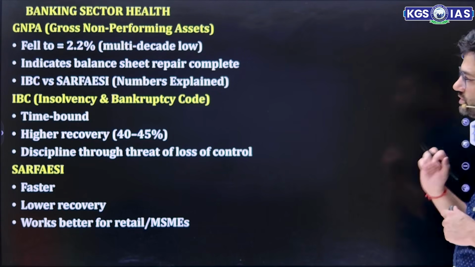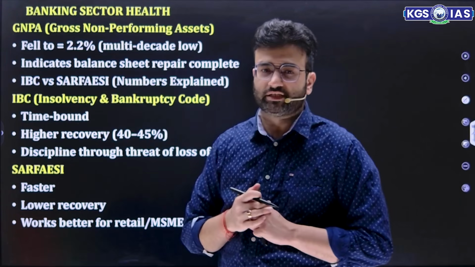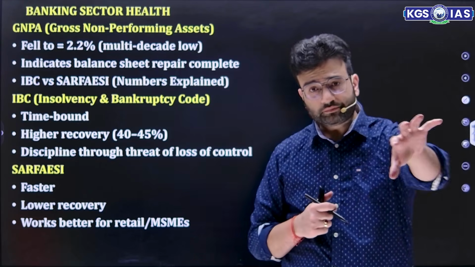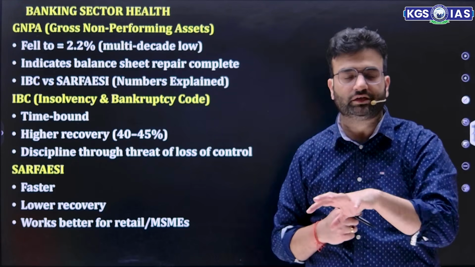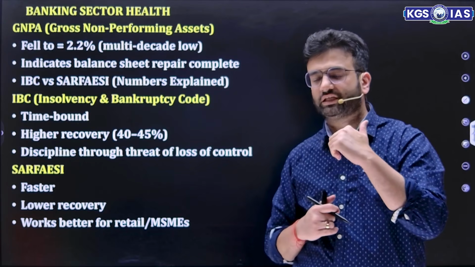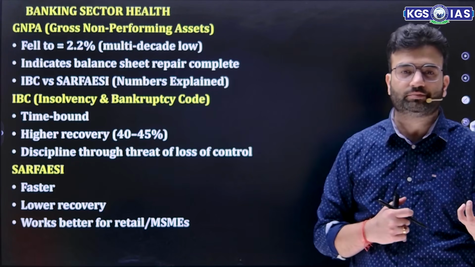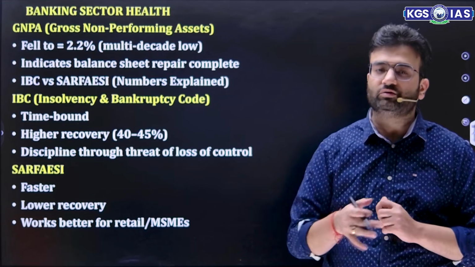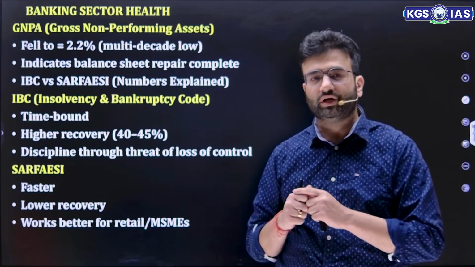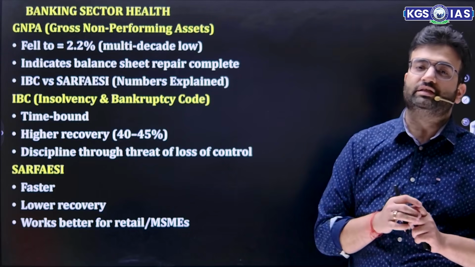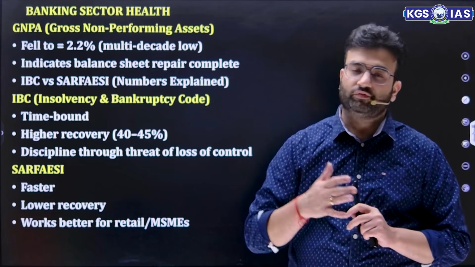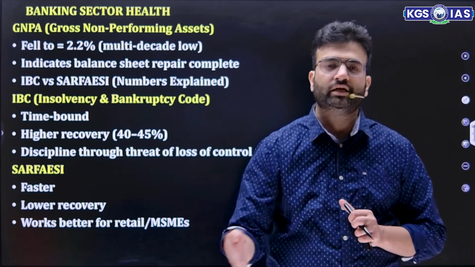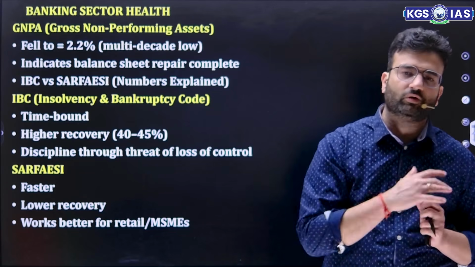Apart from that, the most important thing is IBC versus SARFAESI. This simply means that, because of these banking sector health reforms, NPAs keep on mounting, and since NPAs have been rising, insolvency, bankruptcy and SARFAESI help a lot. The Insolvency and Bankruptcy Code was enacted in 2016. We have adjudicators, we have regulators. In that case, it's very essential that the banks' overall losses get reduced. We have the adjudicators in the form of NCLT and DRT. Company matters go to NCLT, and other matters, partnership firms, individuals, all go to DRT.